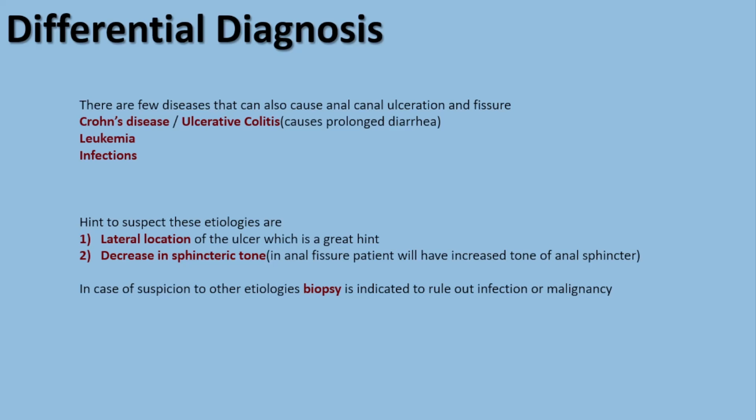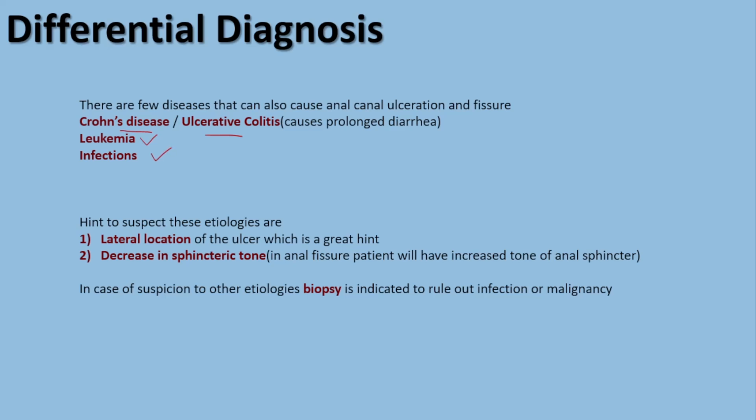So what are the differentials for anal fissure? Note that we can have other diseases that can cause ulceration and anal fissure. For example, we can have inflammatory bowel diseases like Crohn's disease or ulcerative colitis, and this is due to the fact that these two diseases can cause prolonged diarrhea, and as a result the patient might develop chronic anal fissure. Another etiology is leukemia, and infection can also cause anal fissure.